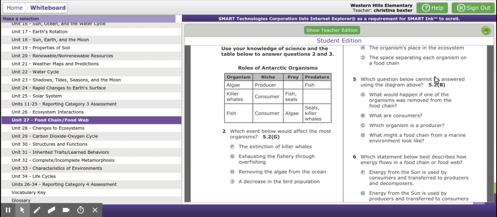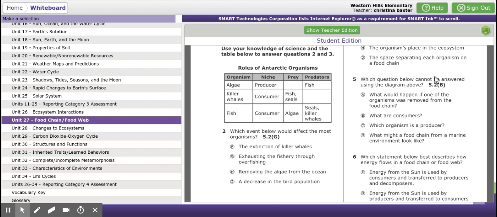Next organism is killer whales. It is a consumer. Its prey is fish and seals, and it does not have any predators. And the last organism, fish, is a consumer, and its prey is algae, and the predators are seals and killer whales.